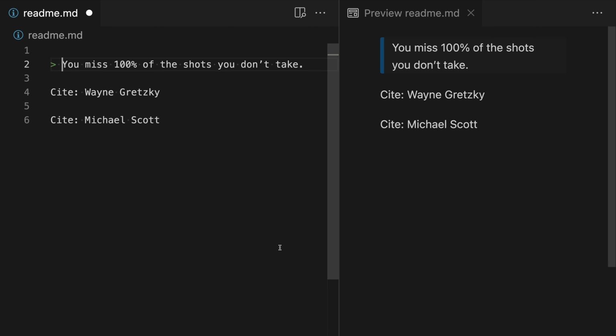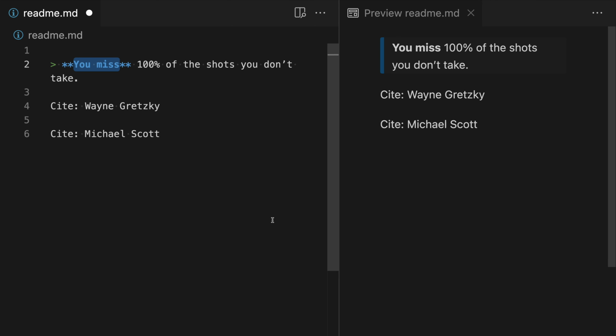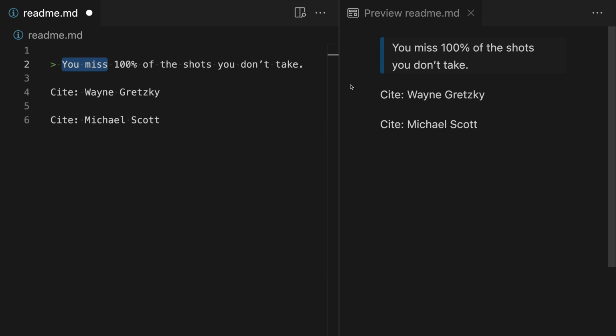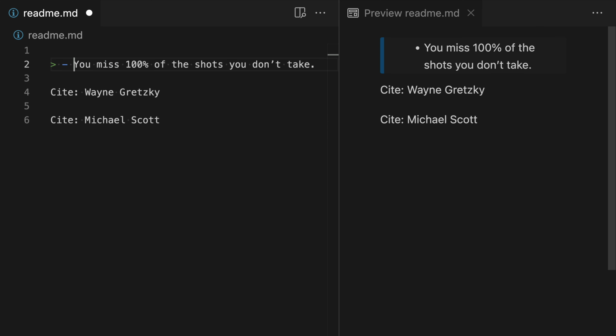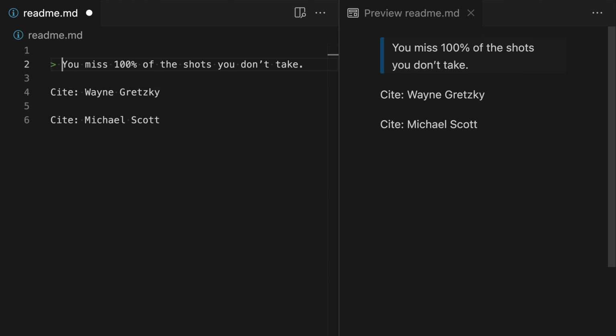Block quotes can contain pretty much any of the normal Markdown elements as well. So you can use inline markup, such as making text bold or italic. So I could go and make those first characters bold, for instance. You can see that's rendering differently, but still inside of the block quote. And you can also include things like a list. You could have a list inside your block quote. You could have a code block inside of your block quote. So almost all of the Markdown elements can be used inside of a block quote as well.